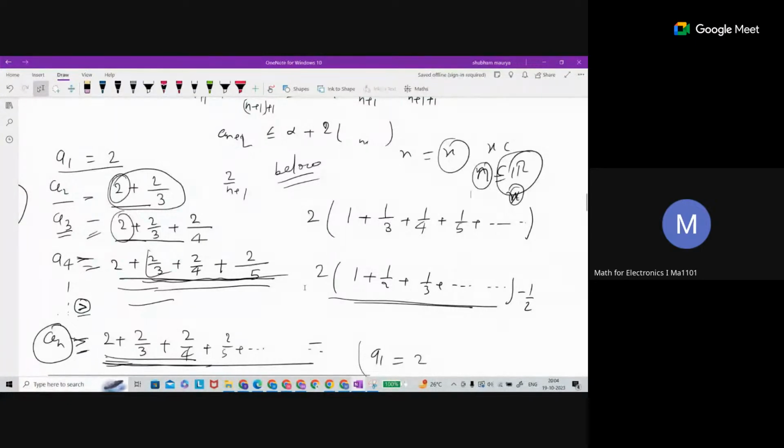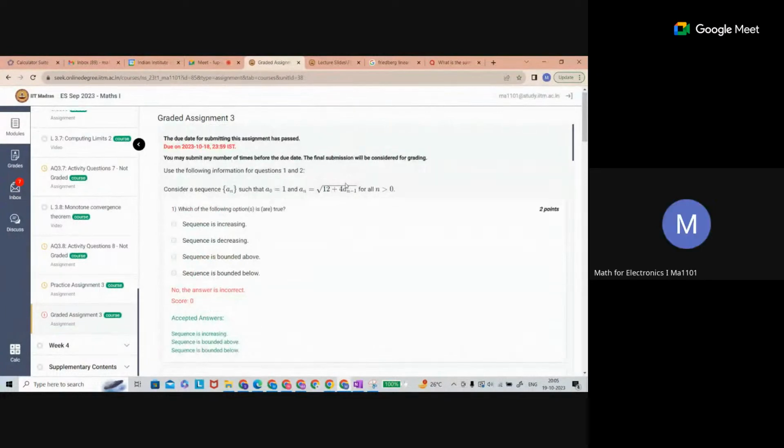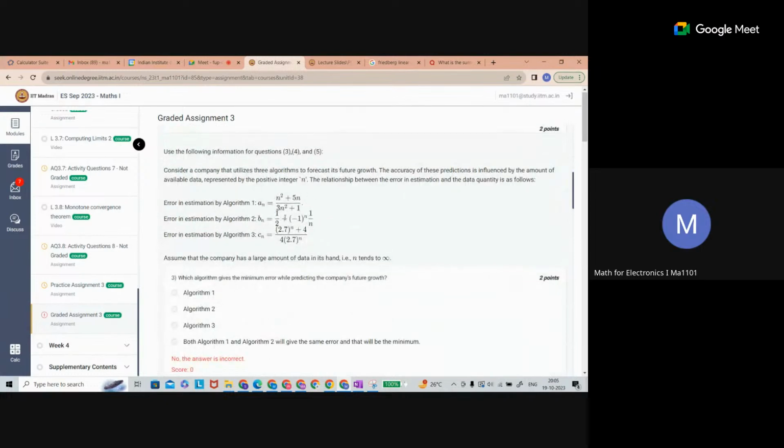So in place of n, just substitute x, and you have the function in x, and you can put it in Desmos also. Let me show you with the first problem. Suppose here n is given, so in place of n you can substitute x and then just plot in Desmos.